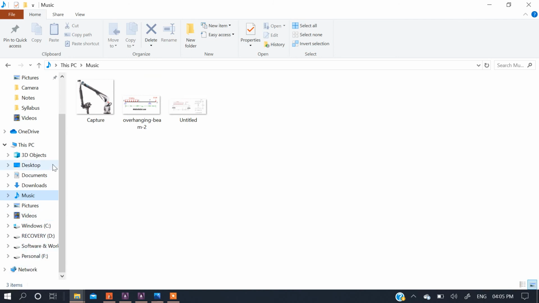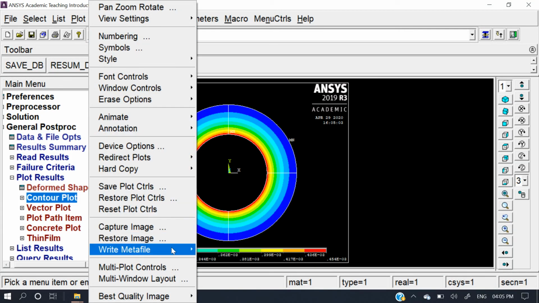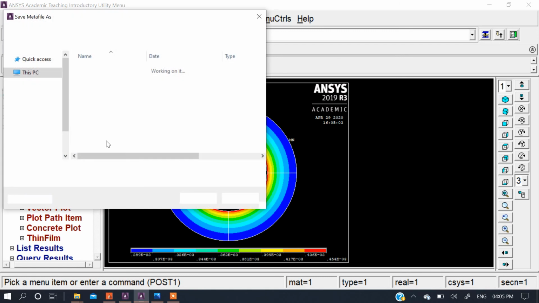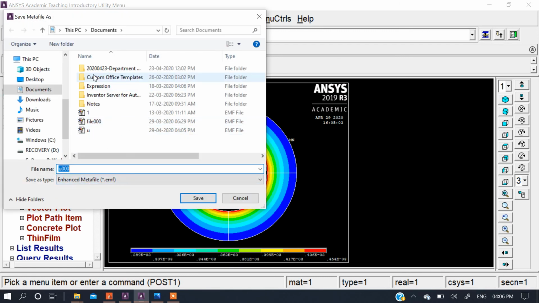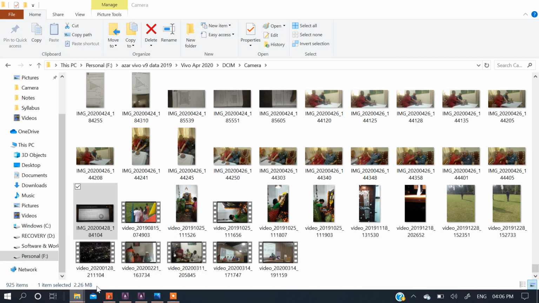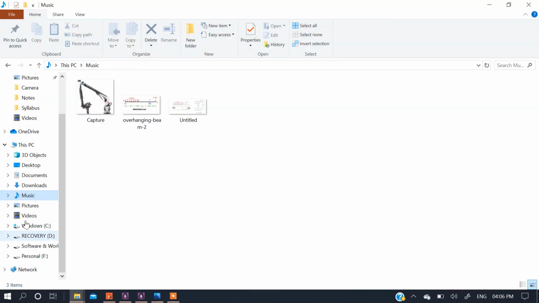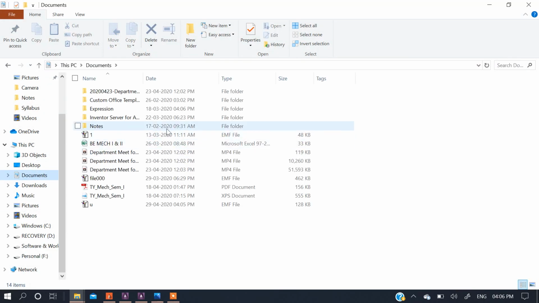I will save again, go to plot control, write metafile, invert white and black, and it is going in the documents. So I go into documents.